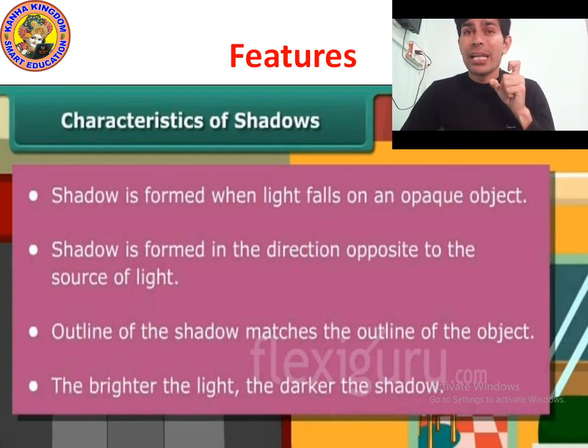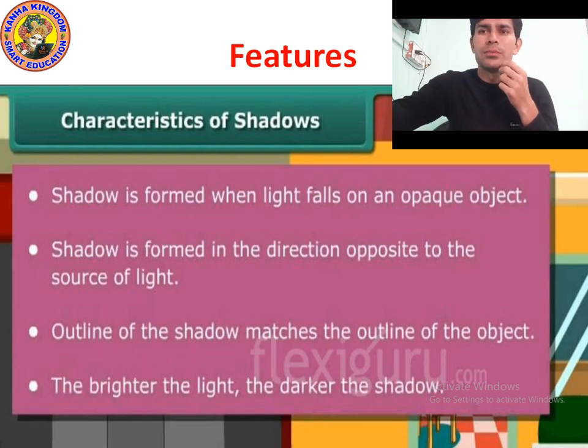If the light is more bright, then the shadow will be more dark. If the light is not bright, then the shadow will not be dark. It also depends upon the object, which object you are using. I hope you understood. Now let's move on to the next point.